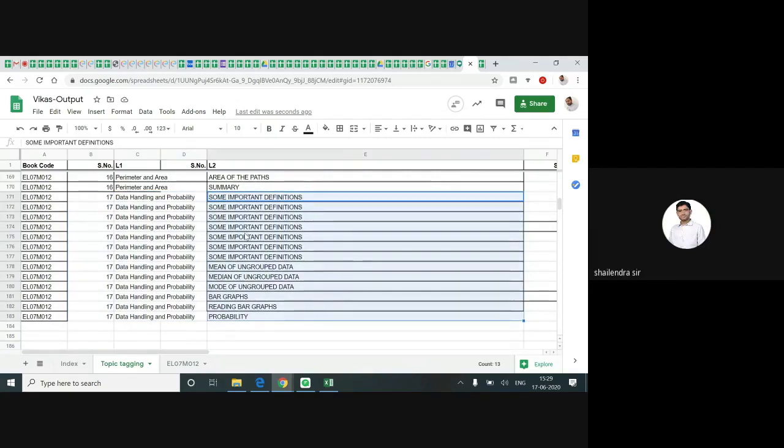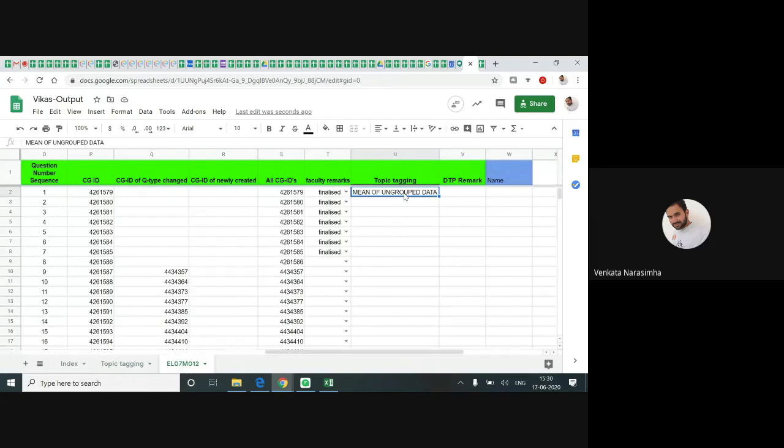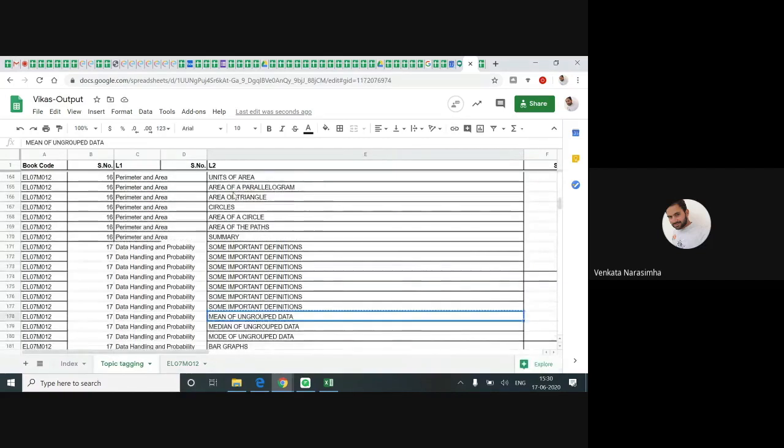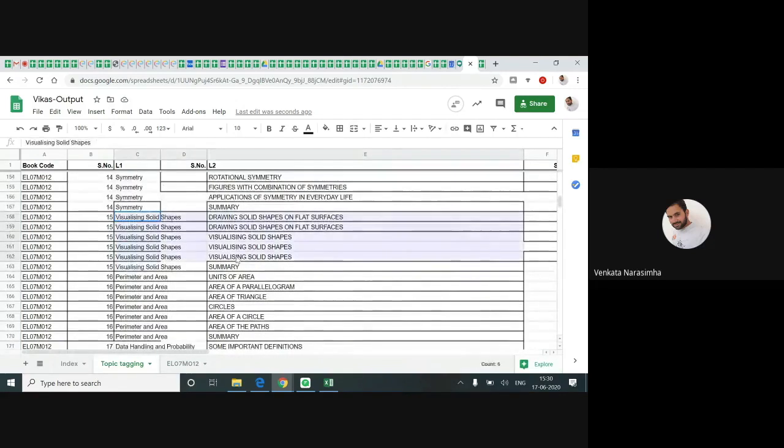One ID is taken from the mean of the question. We have used the concept of the mean of the question. So you copy this mean from here and go there and paste it perfect here. You understand it, right? From topic tagging, you pick the topic and you paste it in this column. That's it. This ID belongs to the mean of ungrouped data, so paste it here. What topic? It is from level 2 only, L2 only. Suppose you are doing the 15th chapter, then for the 15th chapter, you need to use only those concept topics. Go to another chapter. That's it. This is what the whole thing is for.